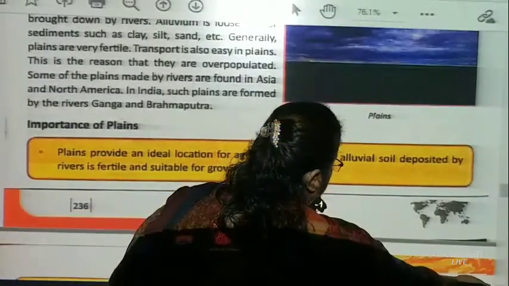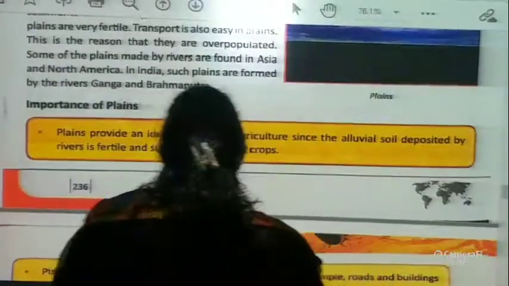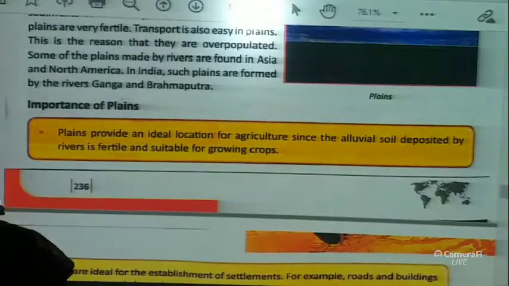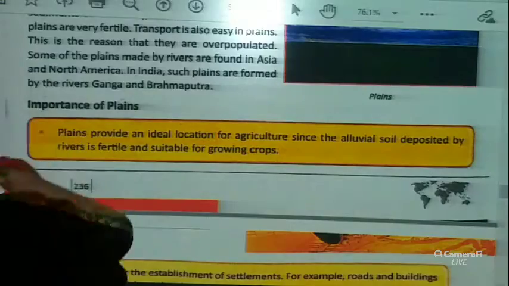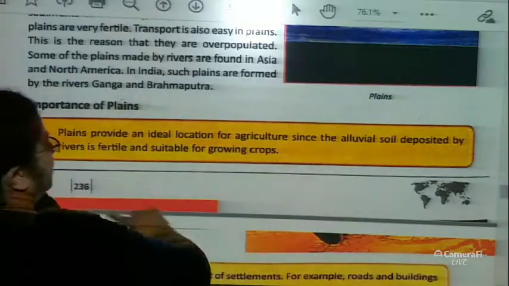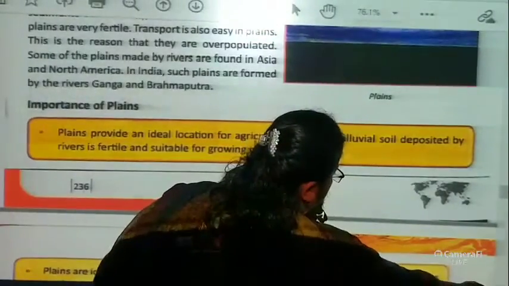So children, you can underline the rivers which form the plains in India: Ganga and Brahmaputra.